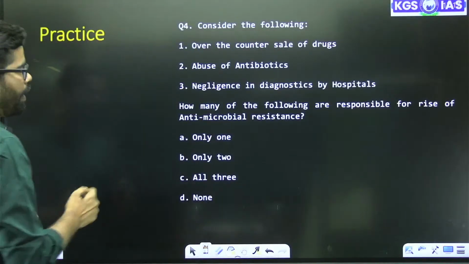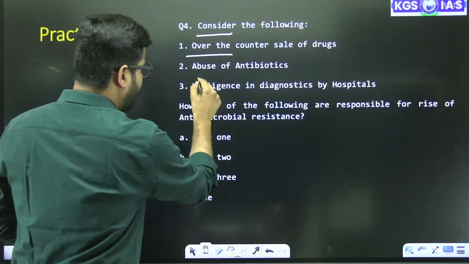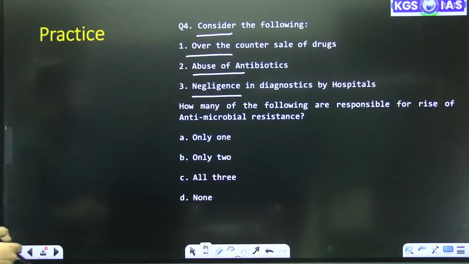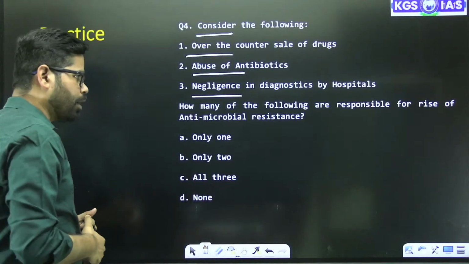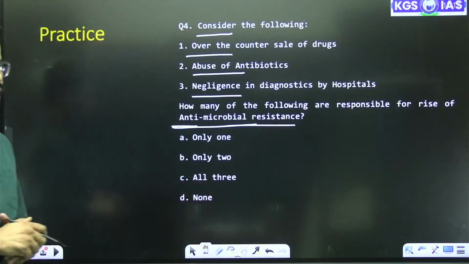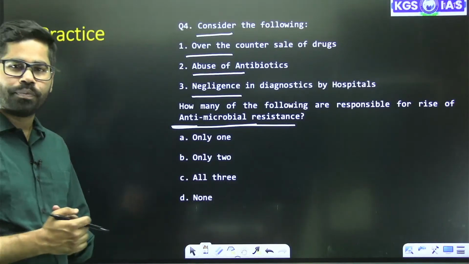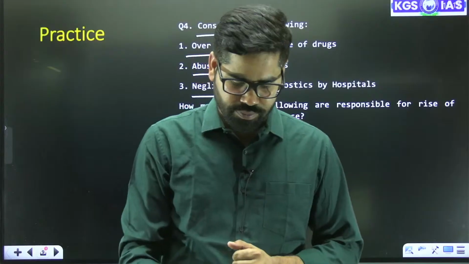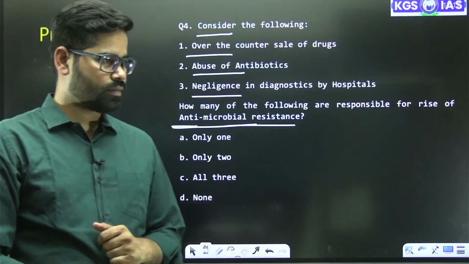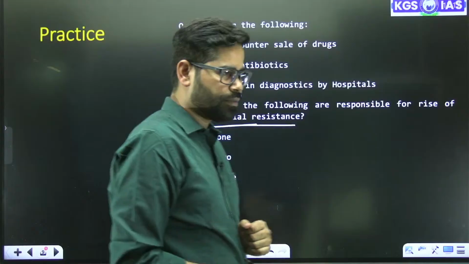Then we have this one part. Consider the following: over-the-counter sale of drugs, abuse of antibiotics, negligence in diagnostics by hospitals. How many of the following are responsible for the rise of antimicrobial resistance? So this is also a considerably easy question. I think all of you can do it.